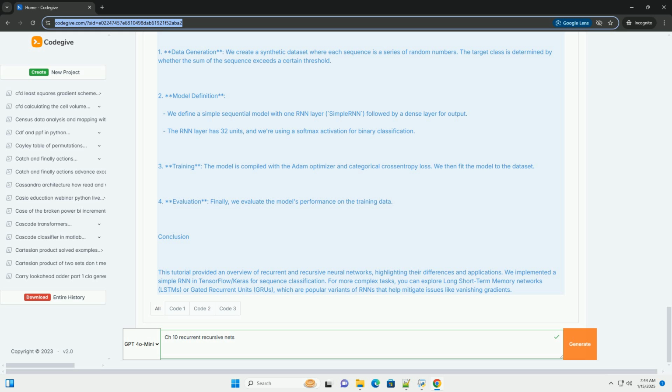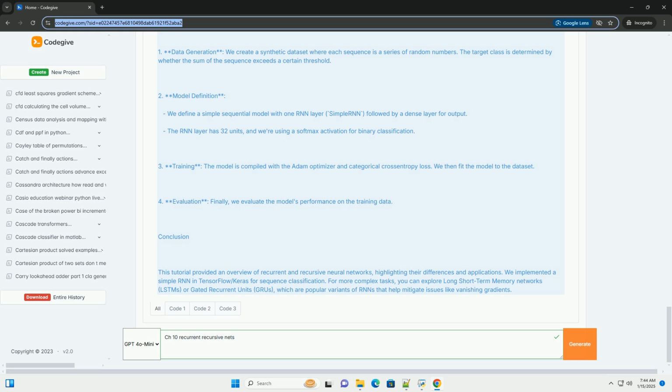Recursive neural networks are a special type of neural network that are particularly useful for structured data, such as trees. They are designed to process data that has a hierarchical structure, such as parse trees in natural language processing. The main difference between recurrent and recursive networks is that RNNs process sequences of inputs, while recursive networks process inputs that can be represented in a tree-like structure.